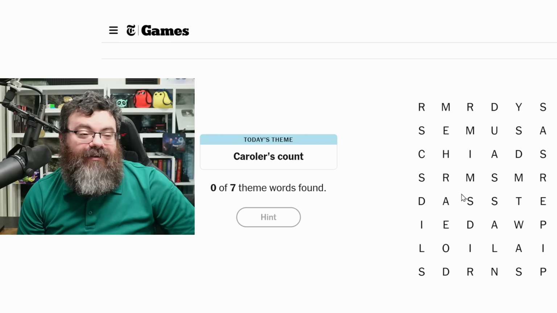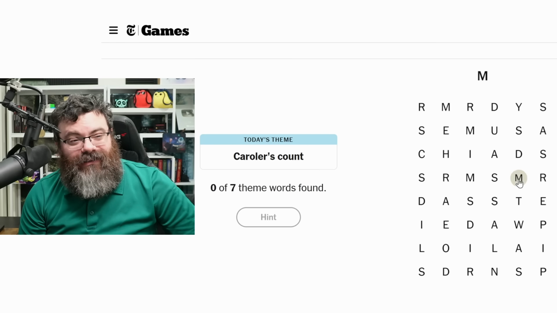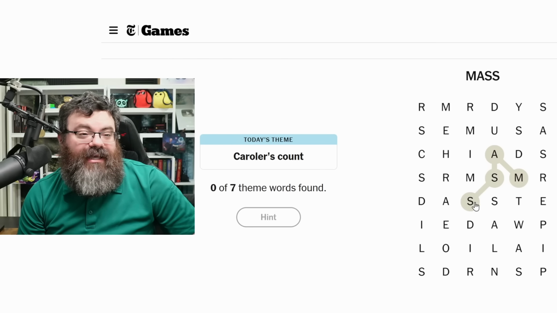Are they a bunch of Christmas carols, or... I see slide here. I don't know why slide would be related to that, though. Thought I saw Mary, but we can't quite do Mary. Mass? 2 ways to do mass, though.